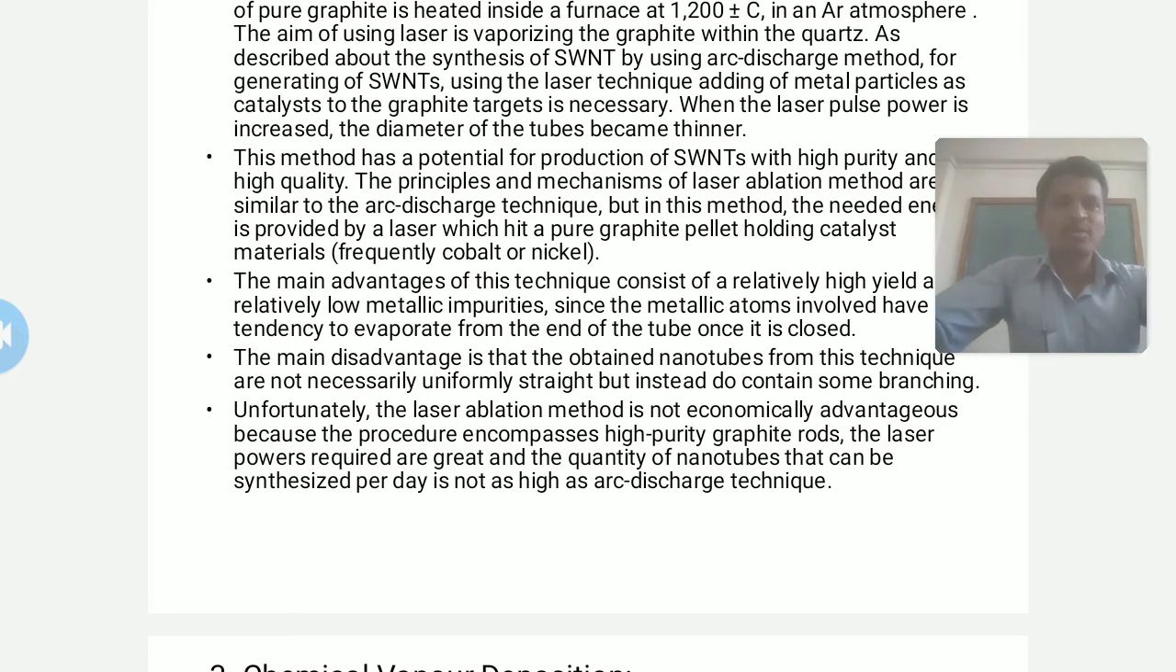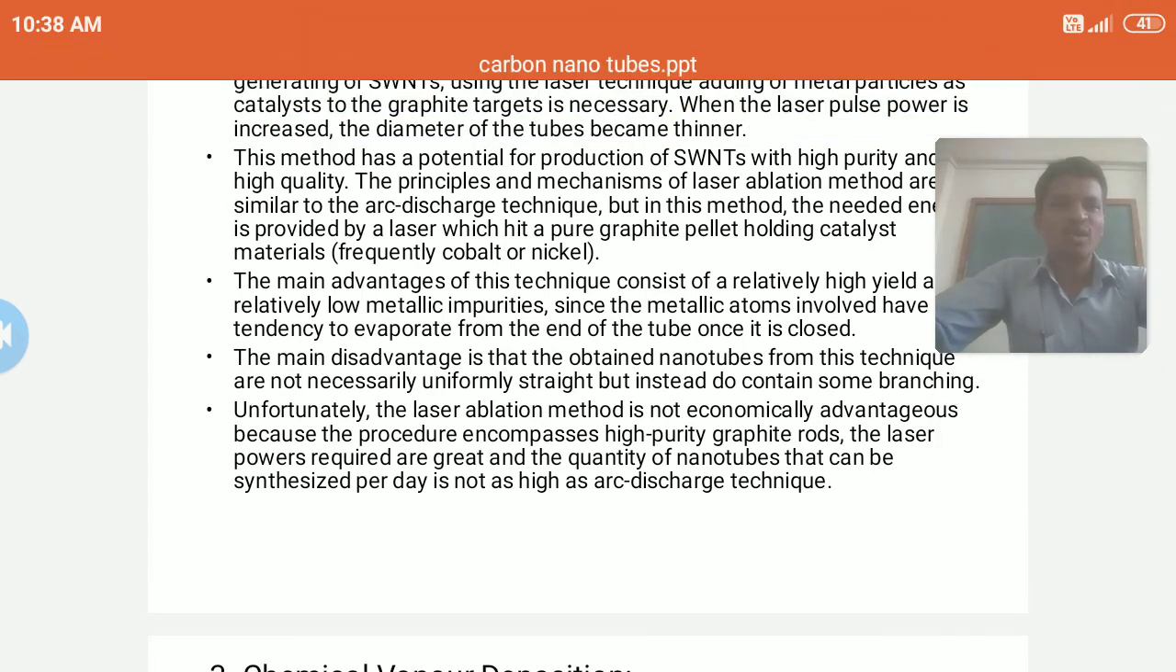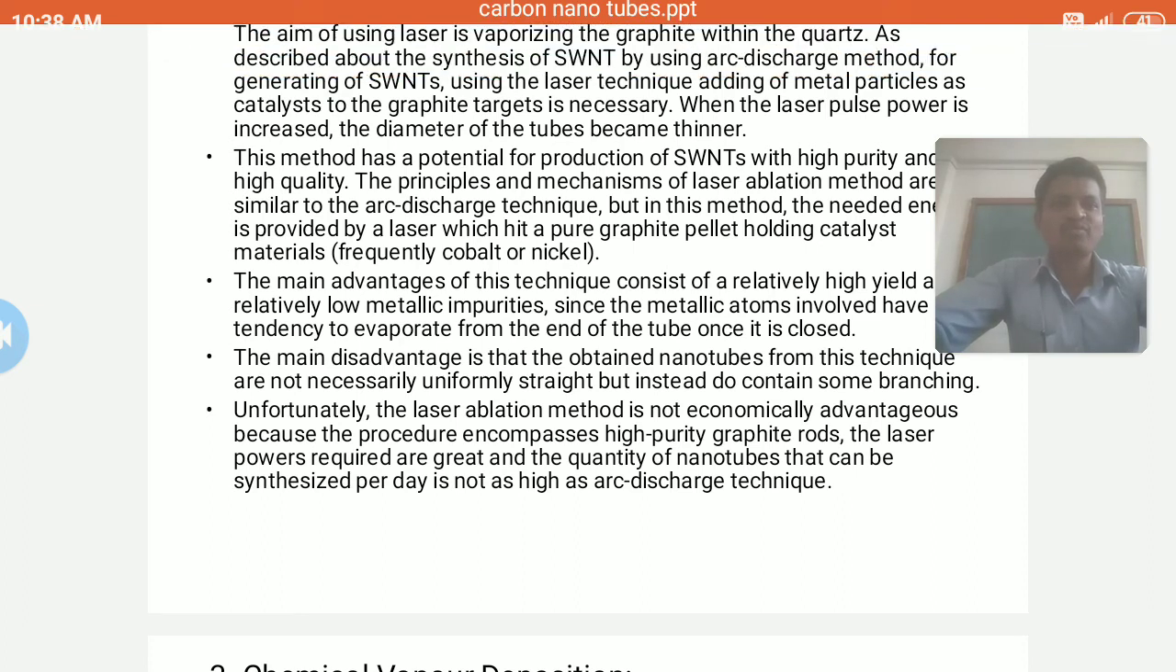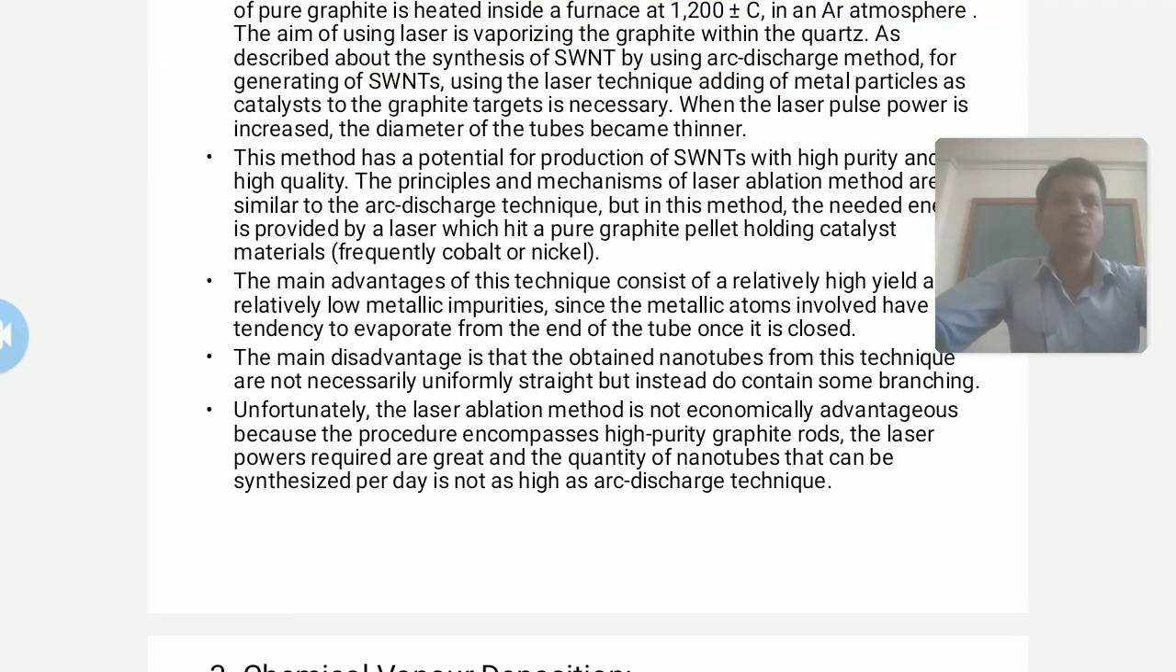Now the main advantage of this technique consists of relatively high yield and relatively low metallic impurities, since the metallic atoms involved have a tendency to evaporate from the end of the tube once it is closed. But the disadvantage is that nanotubes obtained from this technique are not necessarily uniformly straight, but instead do contain some branching. So some branching occurs in the synthesis of these carbon nanotubes by the laser ablation method.